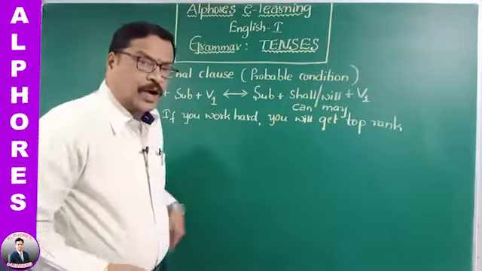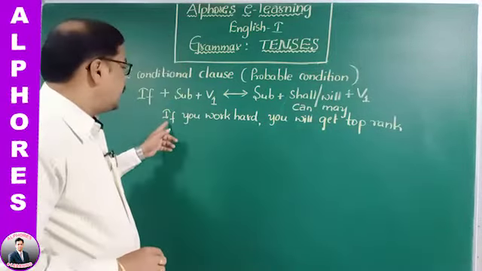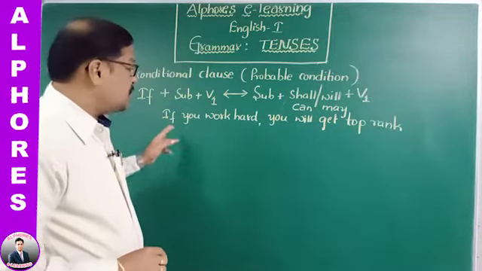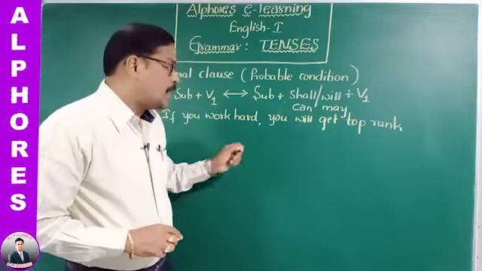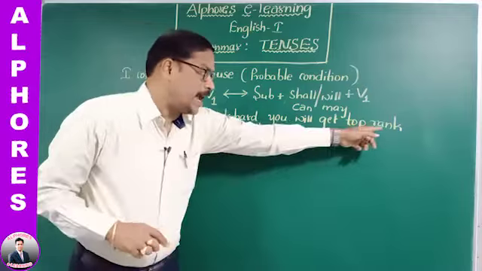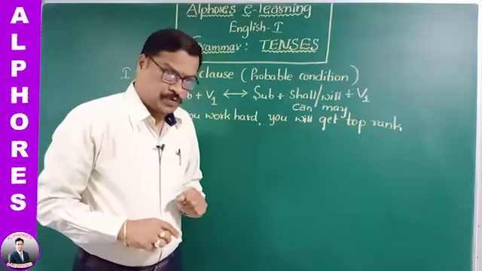If you work hard, you will get top rank. Here if is a conjunction, work is a verb and hard is an adverb. And here you see rank is noun, top is adjective.